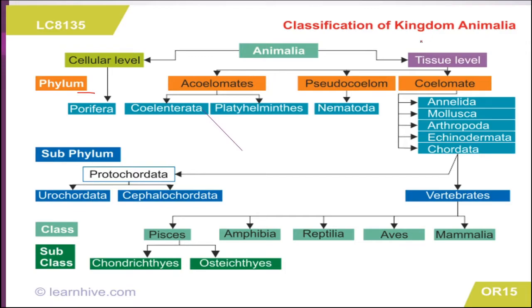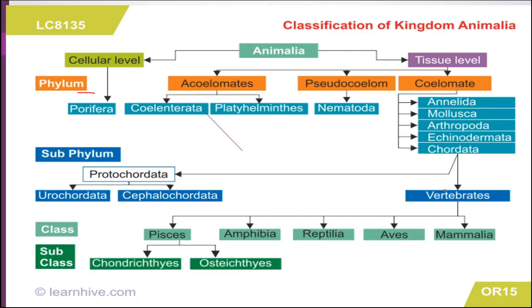Now after this, the organisms can be divided into another group on the basis of the presence or absence of the notochord. The organisms from Porifera to Echinodermata have no notochord, the rod-like structure on the dorsal side of the body, and they come under invertebrates, and the rest are vertebrates.